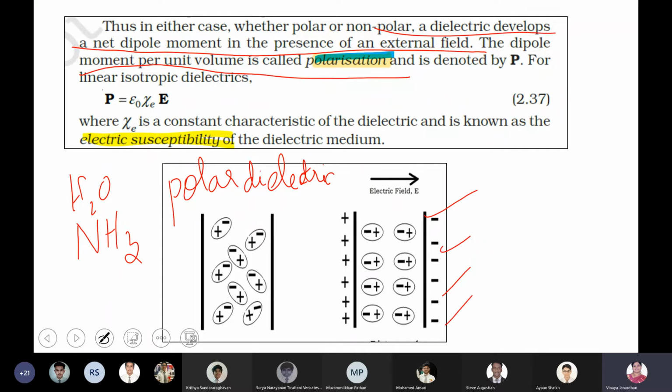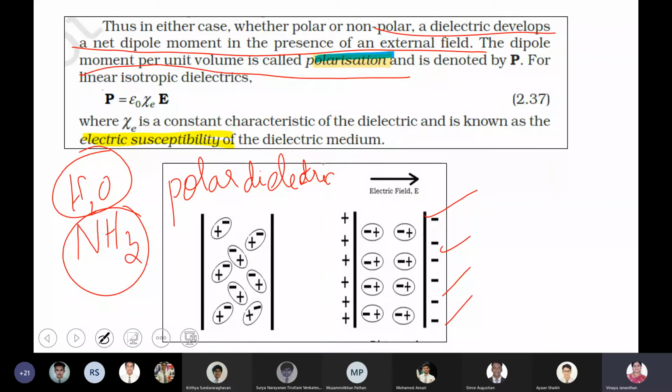Not necessarily all the electric dipoles. Water can behave differently, ammonia can behave differently. To what extent your water molecules or ammonia molecules are going to get aligned along the direction of the electric field, that measures its susceptibility.